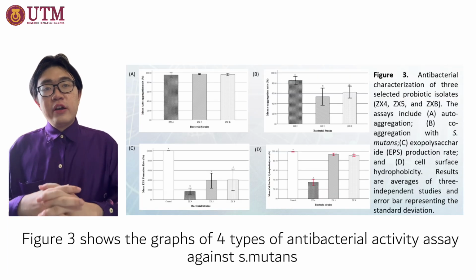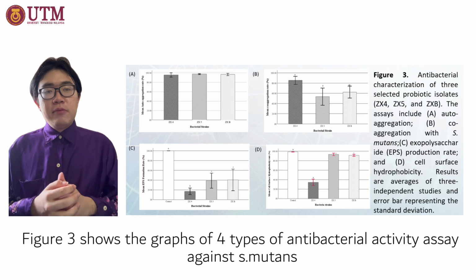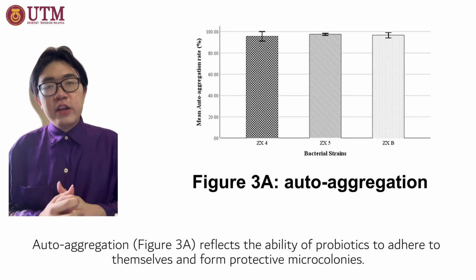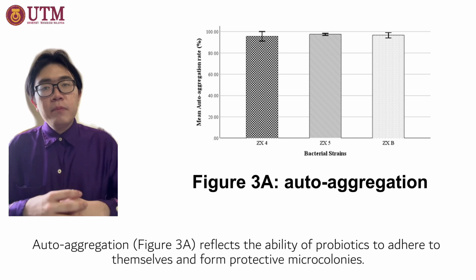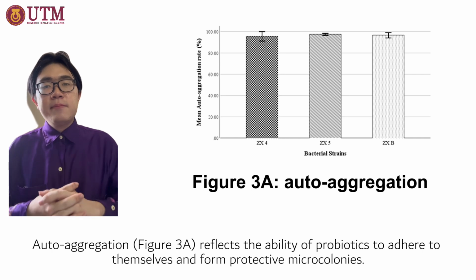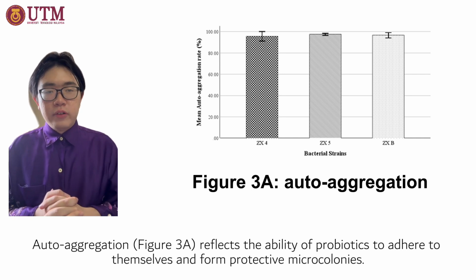Figure 3 shows the graph of 4 types of antibacterial activity assays against Streptococcus mutans. First, autoaggregation, shown in Figure 3a, reflects the ability of the probiotic isolates to adhere to themselves and form predictive microcolonies.